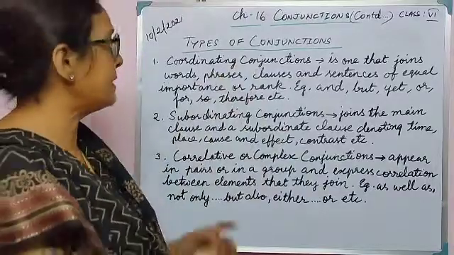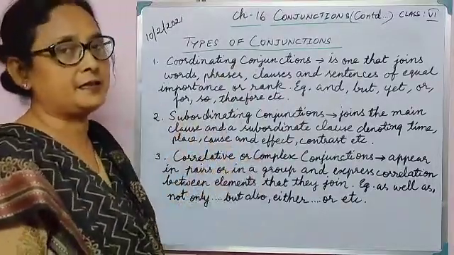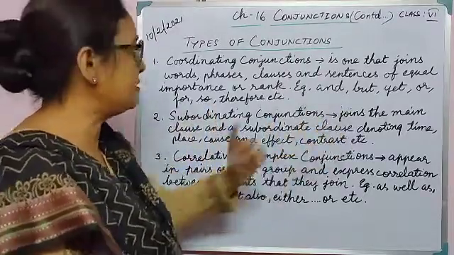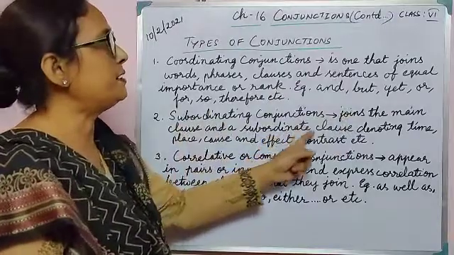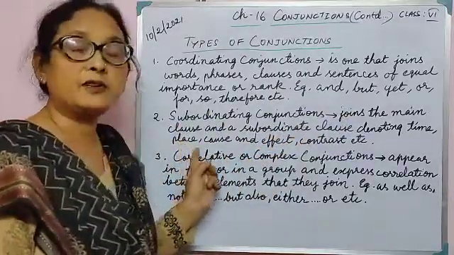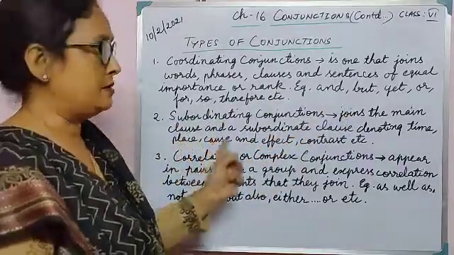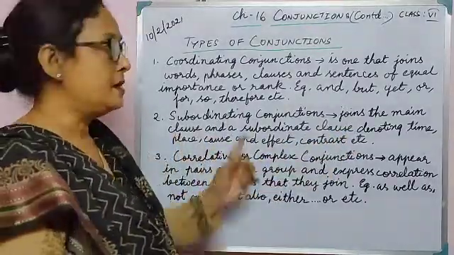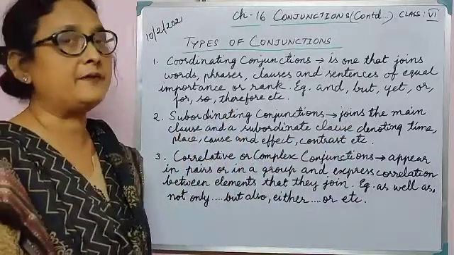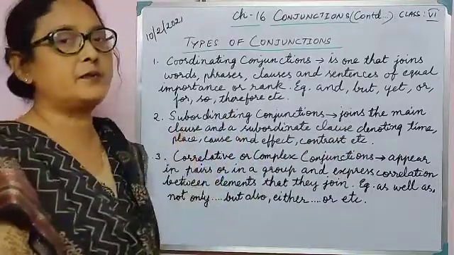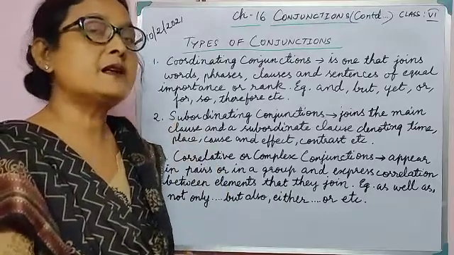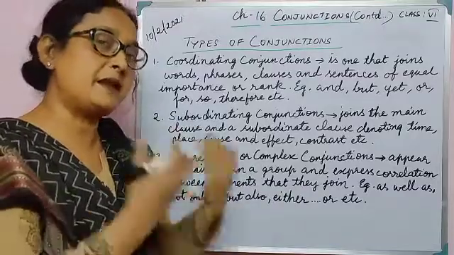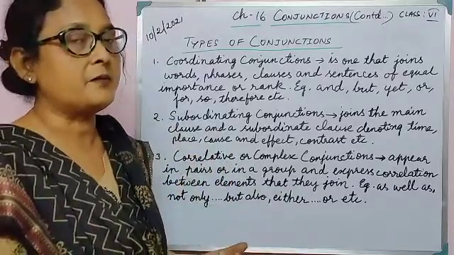Now coming on to the second type, we have the subordinating conjunctions. As the name suggests, a subordinating conjunction joins the main clause and a subordinate clause. They denote time, place, cause and effect, contrast, etc. We have the main clause and the subordinate clause. The main clause can stand on its own, and the subordinate clause depends on the main clause to complete its sense.